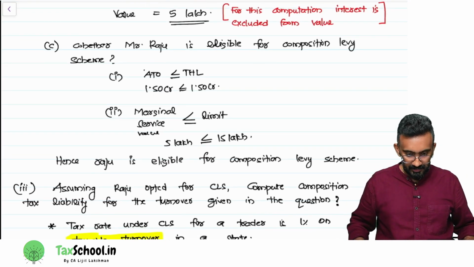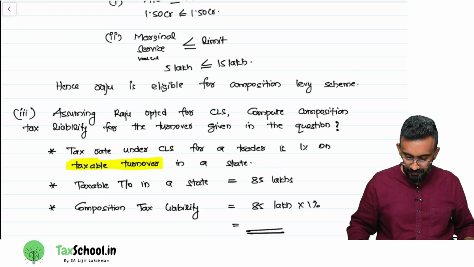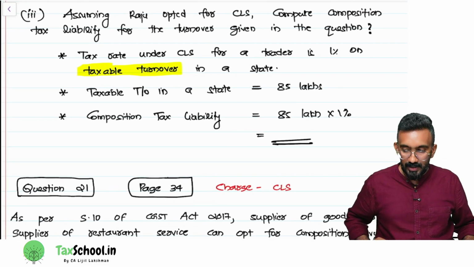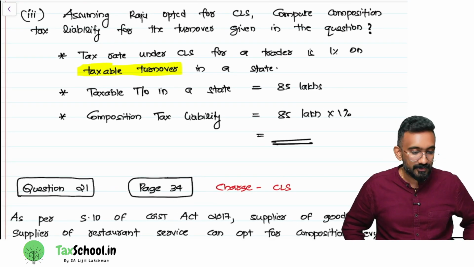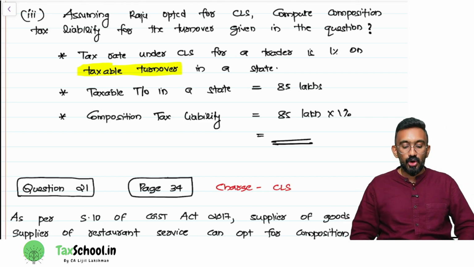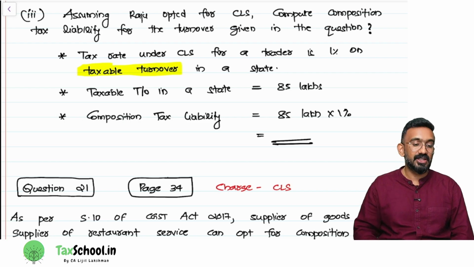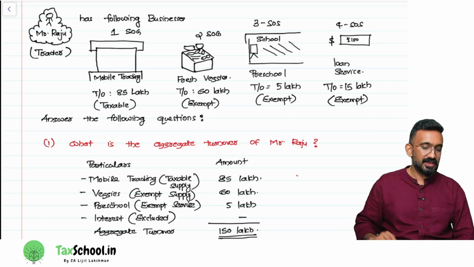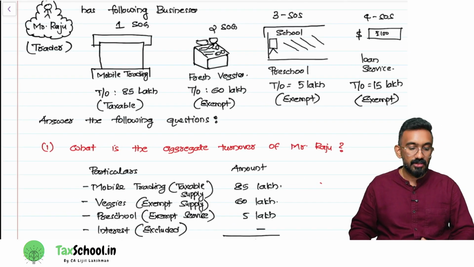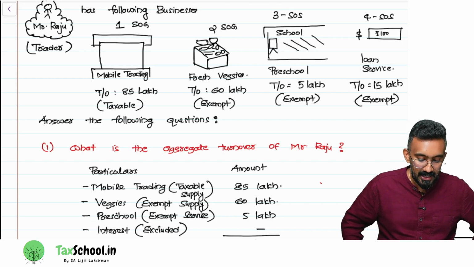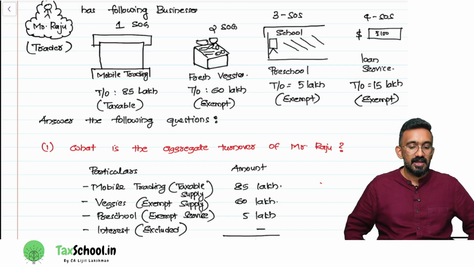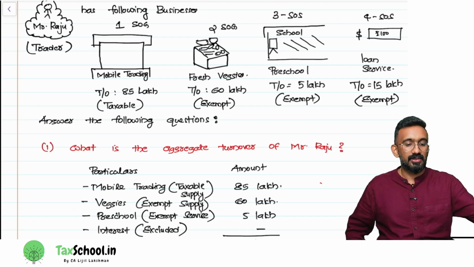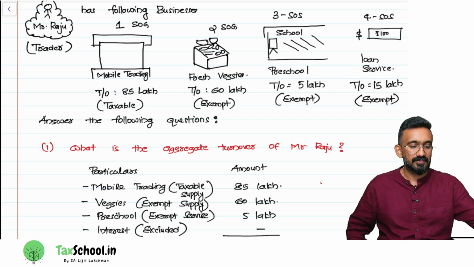Third question, I have added an additional question for you. Let's see whether you are able to answer. Assuming Raju opted for composition levy scheme, compute composition tax liability for the turnover given in the question. Let's assume Raju has opted for composition and has the same turnover. How much will be his composition tax liability? First, we should look at whether he is a manufacturer, trader, or restaurant. What category will we put him under?